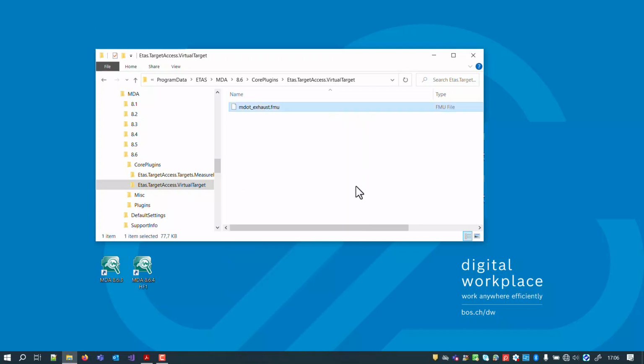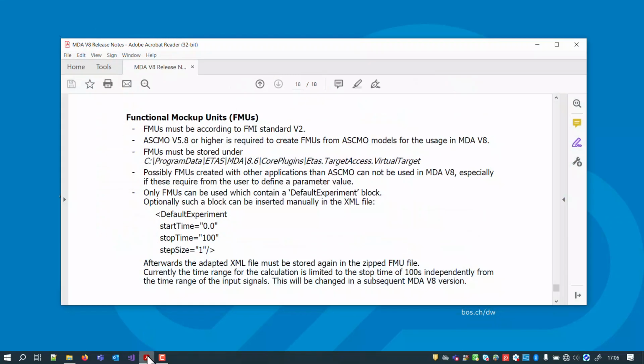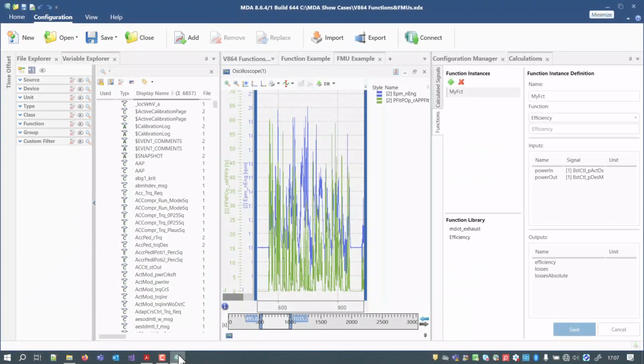The respective FMU file must be stored in a defined folder. Further details and limitations are listed in the release notes. Currently, MDA supports only FMUs created with ASCMO version 5.8 or higher, but the interface will be extended step by step. At the moment, MDA must be started again after a new FMU was added. This will change with the next release.